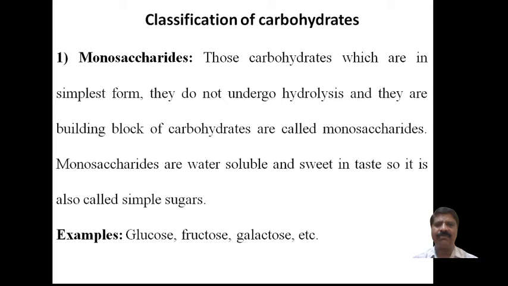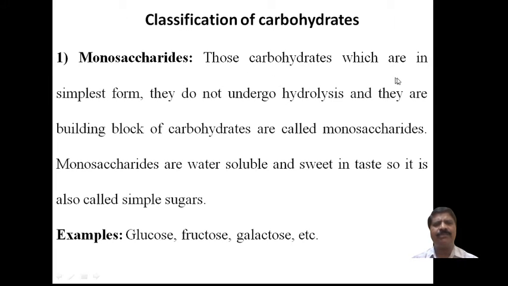These are the classification of carbohydrates based on the number of monosaccharide units present. The first one is monosaccharides. Mono means single and saccharide means carbohydrate.